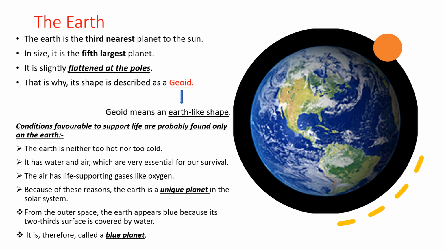Conditions that support life on the Earth are as follows. It is neither too hot nor too cold. It has water and air, which are very essential for survival. The air has life-supporting gases like oxygen. Because of all these reasons, Earth is a unique planet in the solar system. From outer space, the Earth appears blue. Because two-thirds of its surface is covered by water, it is called the blue planet.